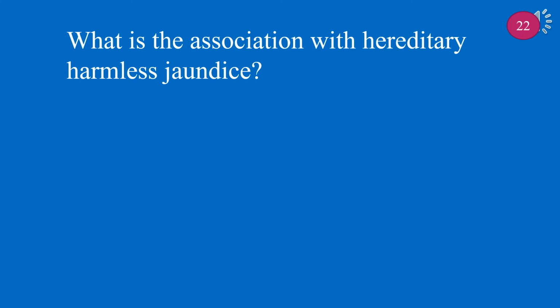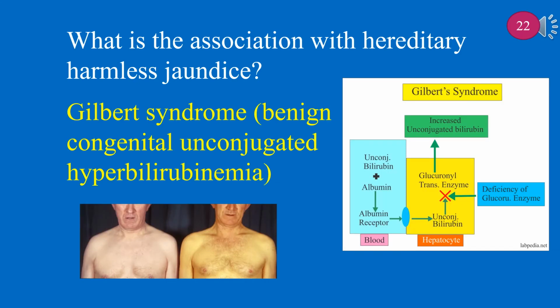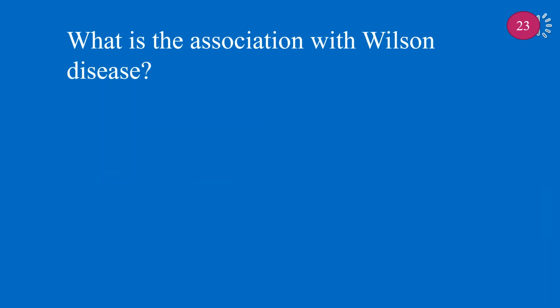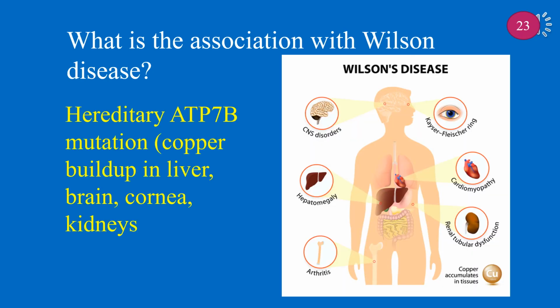What is the association with hereditary harmless jaundice? Hereditary harmless jaundice is associated with Gilbert syndrome, benign congenital unconjugated hyperbilirubinemia. What is the association with Wilson disease? Wilson disease is associated with hereditary ATP7B mutation, copper buildup in liver, brain, cornea, and kidneys.